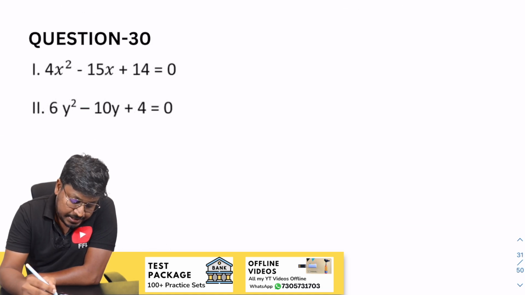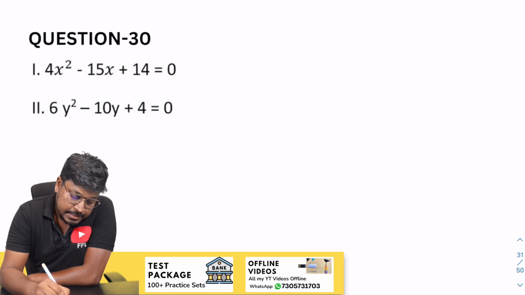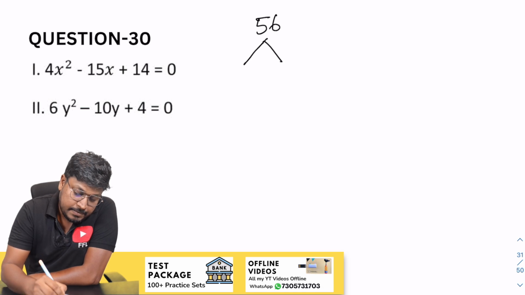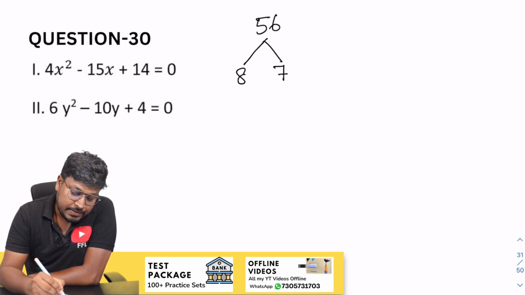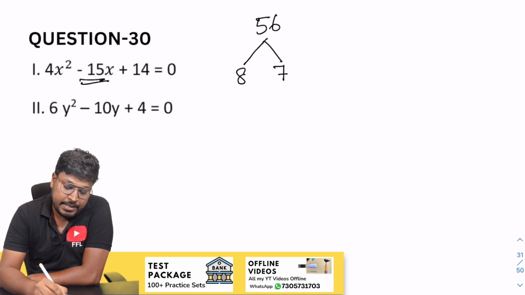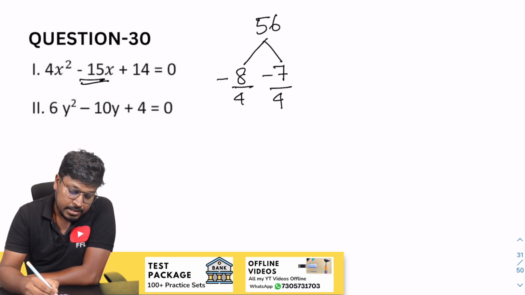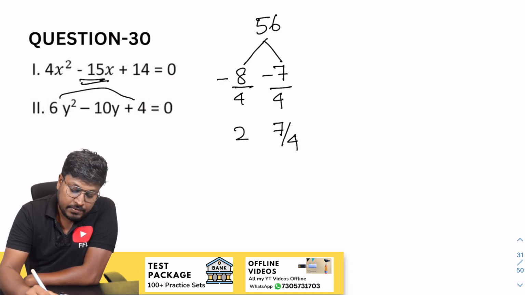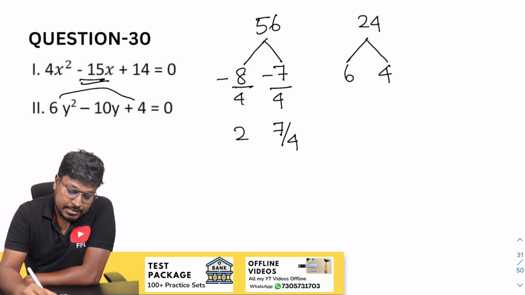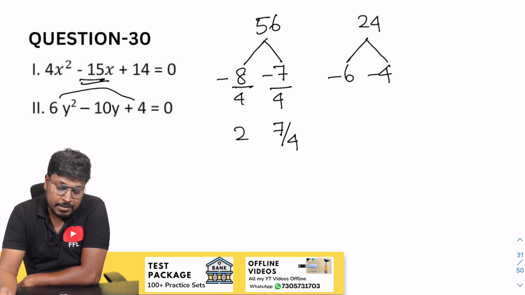So 30th question. So 14 into 4. So 56, right? So 56. So 8 7s are 56. Our target is to get minus 15. So minus 8 minus 7. So divide by 4, divide by 4. So while writing, change the sign 2 times. So this will be 7 by 4. So next will be 6 into 4. So 6 4s are 24. Right? So we can directly write 6 and 4 here, because minus 6 minus 4 will be minus 10.